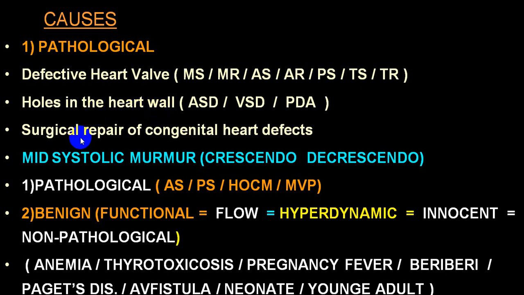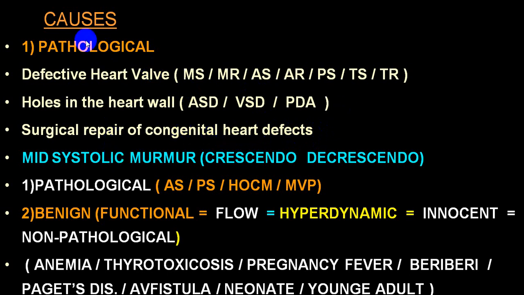And sometimes, whenever the surgical repair of a congenital heart defect is done, it may remain partially defective. And in that condition also, or following a valvular replacement, the replaced valve is defective, and that can also produce a murmur. So these are all the different conditions which can produce a murmur.